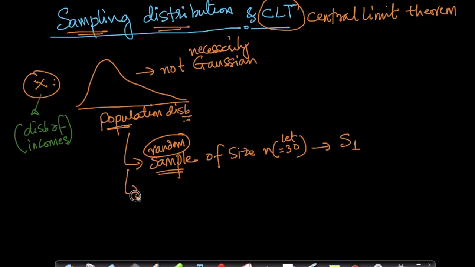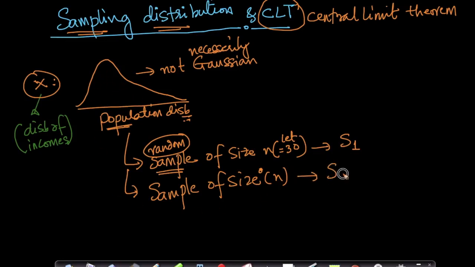Similarly, I'll again sample 30 individuals of size n and put them in a set S2. Remember, these two samples were picked independently: I pick the second sample independent of my first sample.